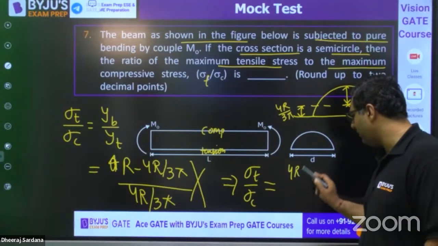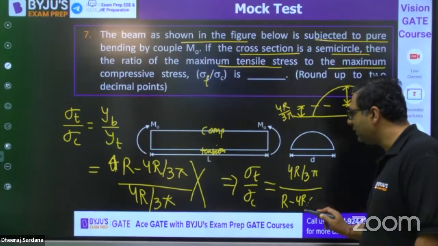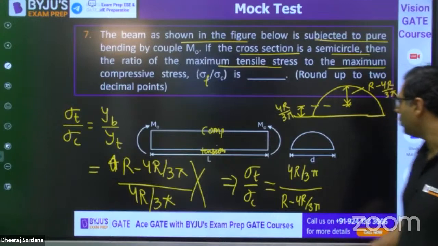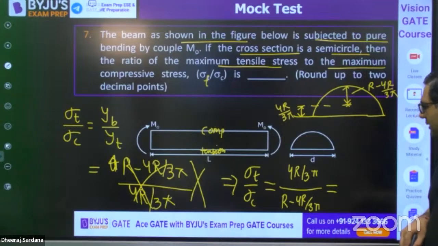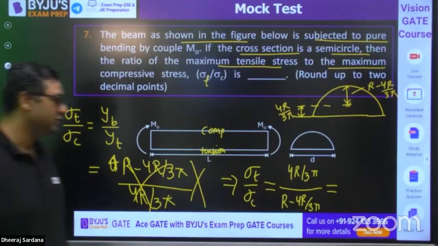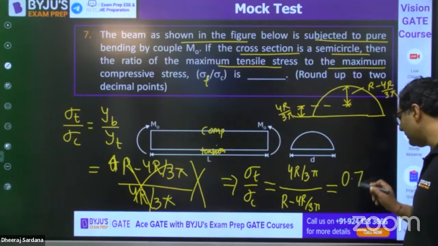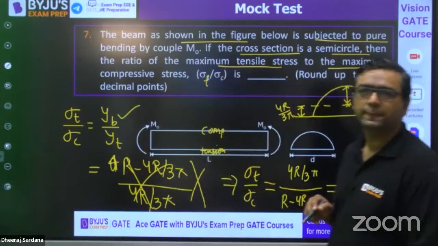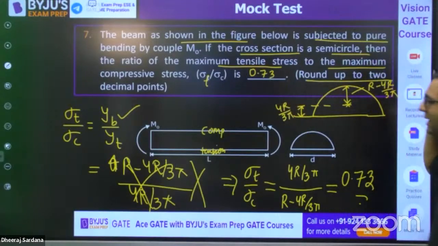So it should be 4R by 3 pi divided by R minus 4R by 3 pi, because it is directly proportional. I have written it, this value is wrong. So I feel this will be the answer. Now please tell me, I feel you are getting inverse values. 4R by 3 pi divided by R minus 4R by 3 pi, 0.73 is correct. I had written it correctly but kept the values opposite. So the answer is 0.73. That is correct. They have also mentioned to round up to 2 decimal places.